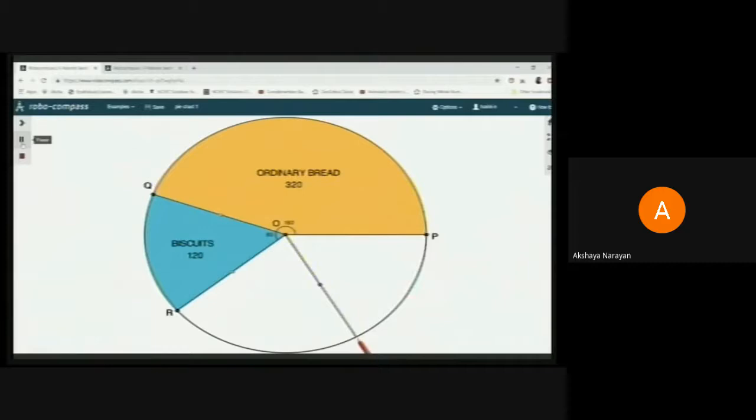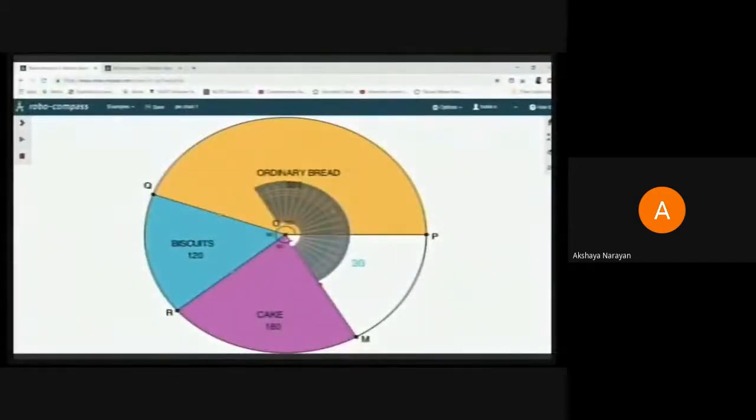Pull it on to the circumference of the circle. The point of intersect is located. Mark the angle as 80 degrees. Good. And then color it in a different shade so that you know it is the representation of that sector representing the cake, amounting to a sale of 160 rupees. Now you should be able to guess what is the next step.